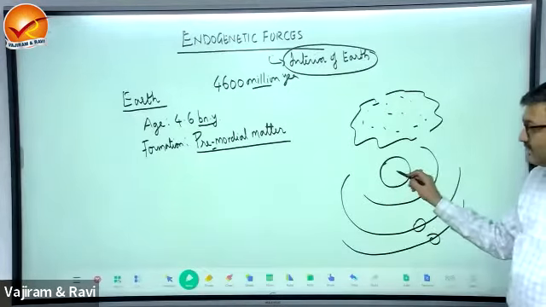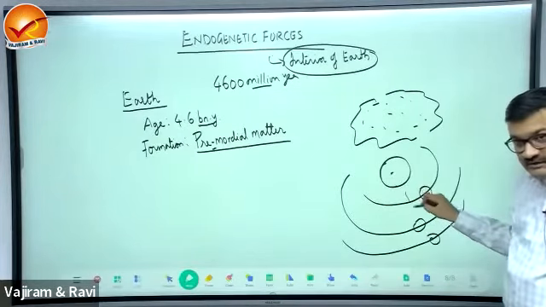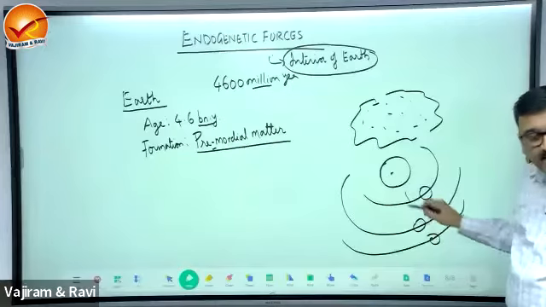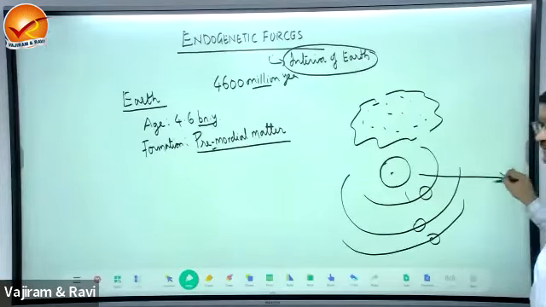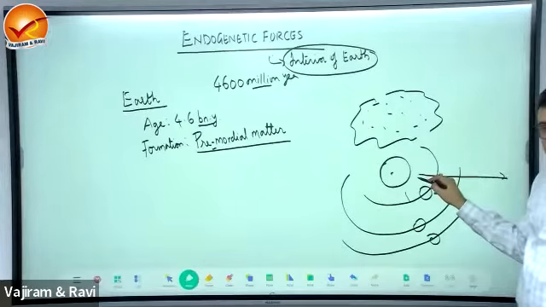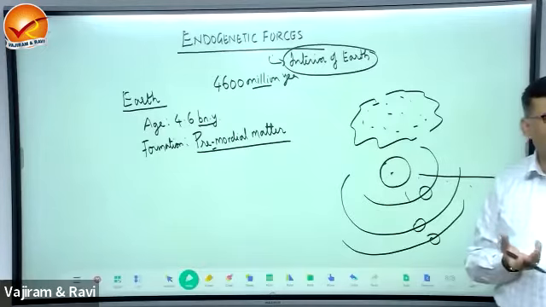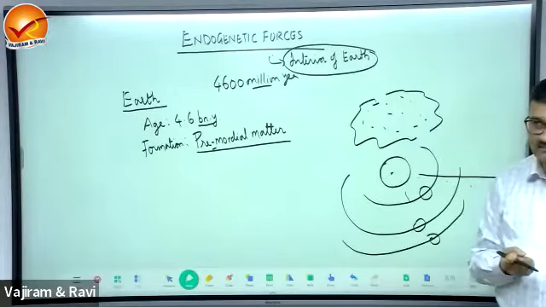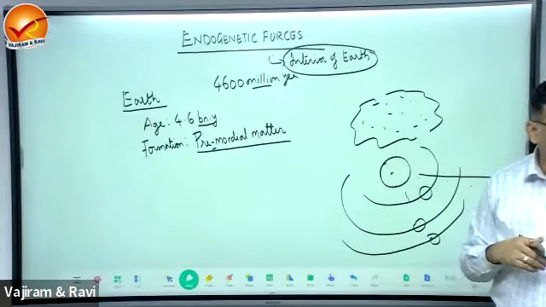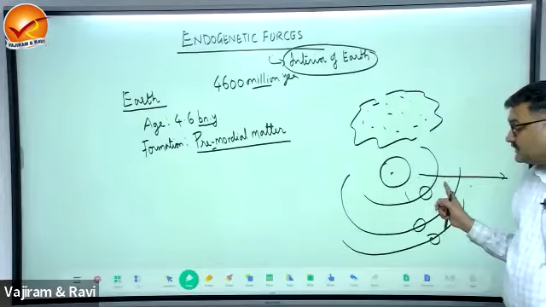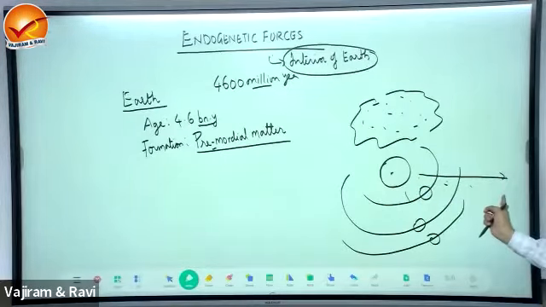97% of this matter has remained here, that created the sun, and the remaining 3% got distributed as planets. As you move out from the solar system's center, the density of the planets goes on decreasing. This is the fundamental principle in the entire solar system: moving from center to outside, the density will go on decreasing. That is why, as you might have studied, the inner planets are known as terrestrial and the outer planets are known as gaseous.